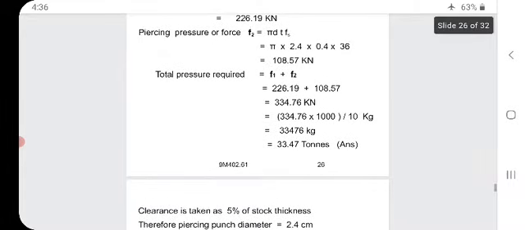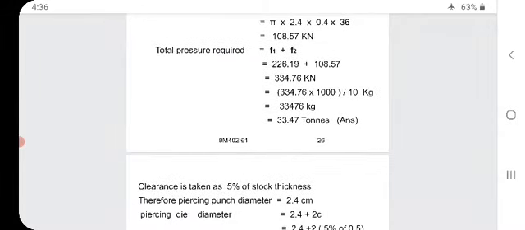Total force required is F1 plus F2. So, by adding the above values F1 and F2, we will get 334.76 kilonewtons. So, per 10, we will get 334.76 kgs in terms of hundreds, and in terms of tons, 33.47 tons.